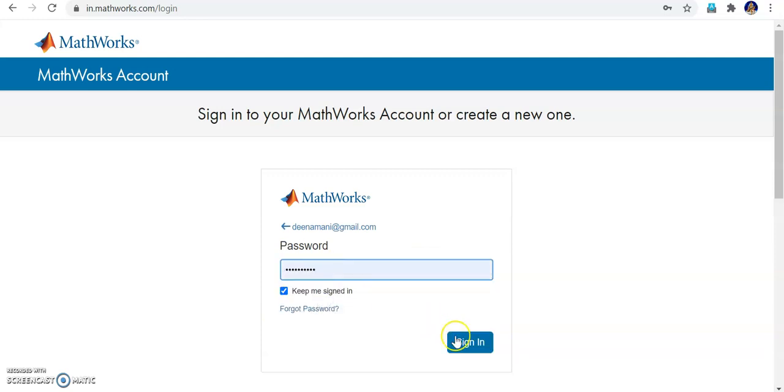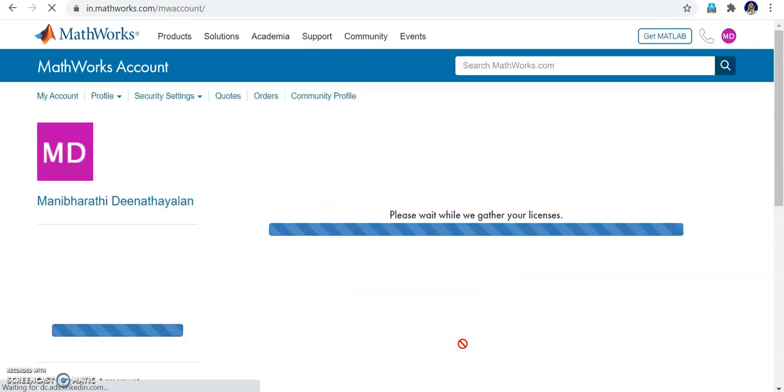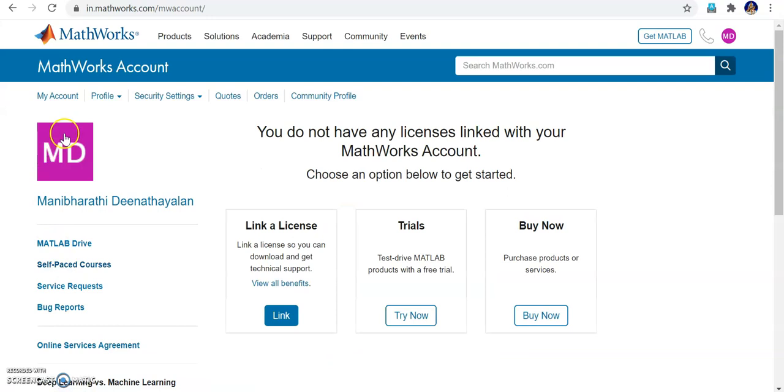I have already remembered the password, so I'm just pasting it. Okay, yes, now I have logged in, right? This is my name, Manibharat Deenadayalan, that's the logo given to me, and this is my page.